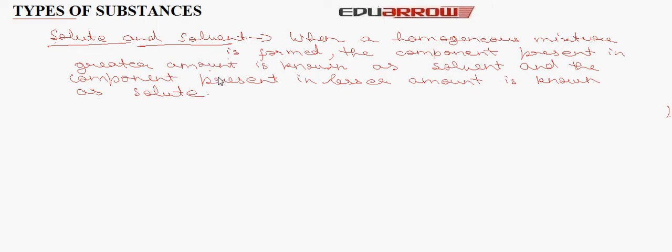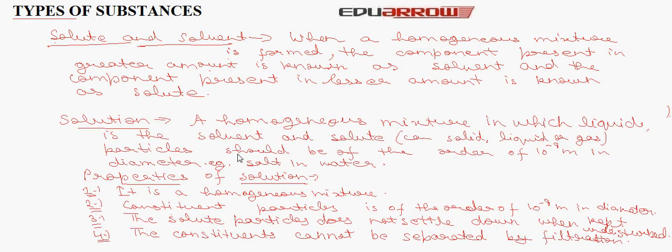Now let us understand what is a solution. It is a homogeneous mixture in which liquid is the solvent and the solute, which can be solid, liquid or gas, has particles of the order of 10⁻⁹ meter in diameter. Example: salt in water. The properties of solution are: it is a homogeneous mixture, constituent particles are of the order of 10⁻⁹ meter in diameter, the solute particles do not settle down when kept undisturbed, the constituents cannot be separated by the method of filtration.